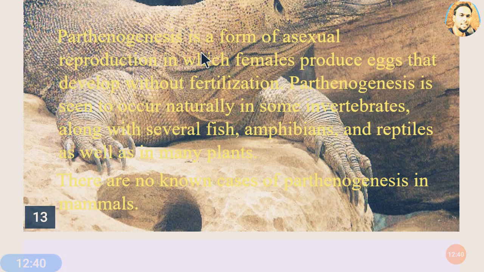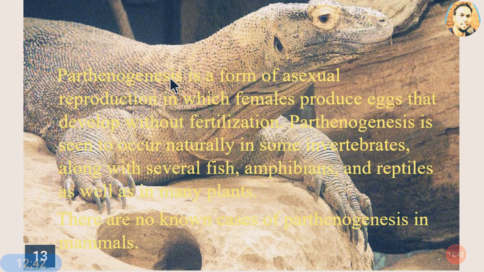Parthenogenesis, this is the method. Parthenogenesis is a form of asexual type of reproduction in which females produce eggs that develop without fertilization. Parthenogenesis is seen to occur naturally in some invertebrates, along with several fishes, amphibians, and reptiles, as well as in many plants. There is no known case of parthenogenesis in mammals.